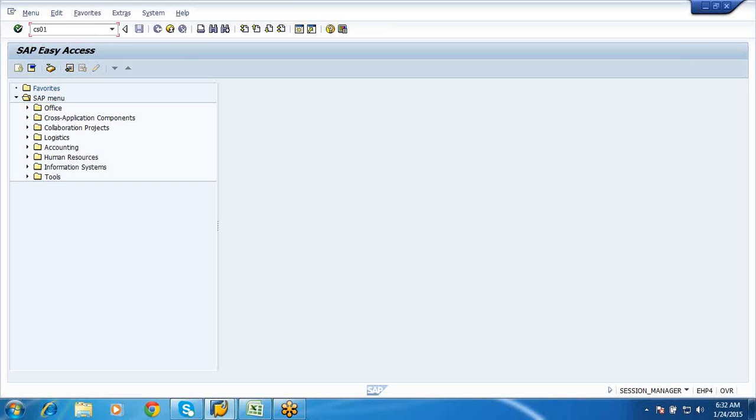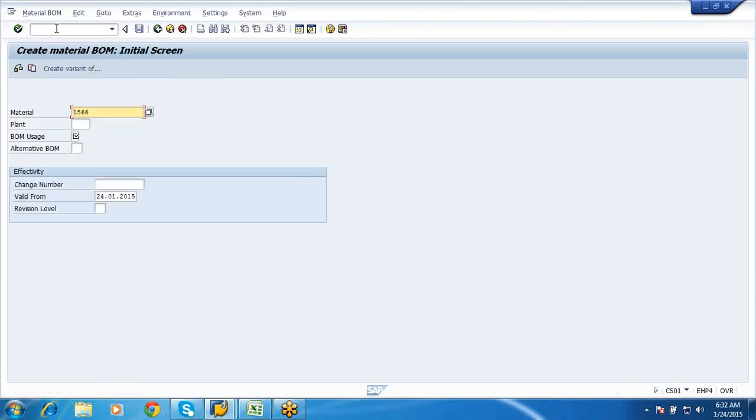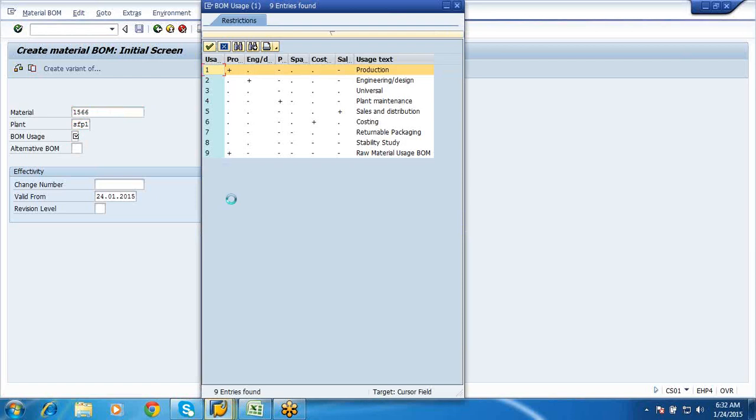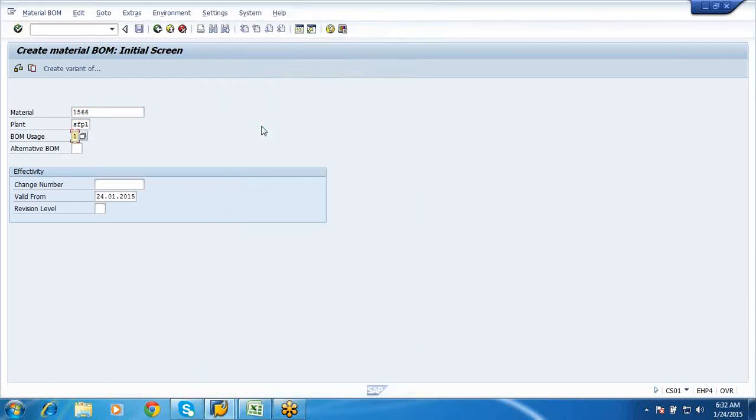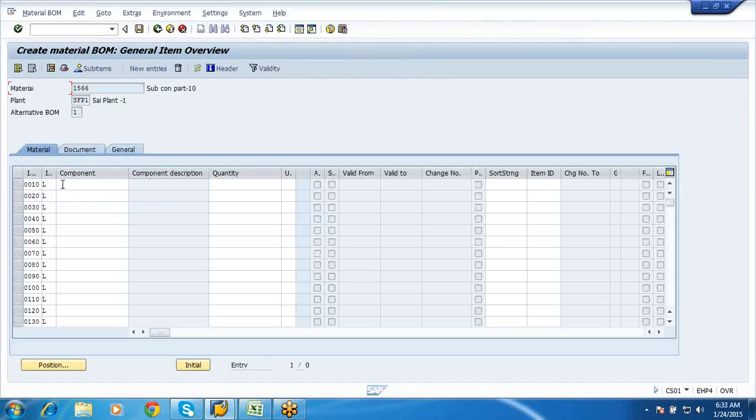I'm running the transaction code CS01. Say enter. This is my mother part. I'll give my plant SFP1, and the BOM usage, most of the time it is your production BOM which we maintain. I'll say enter. Now here we need to give the sub assemblies to make one part of your 1566. What are the components required?